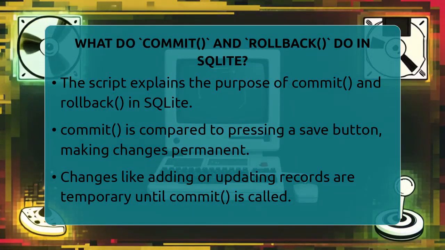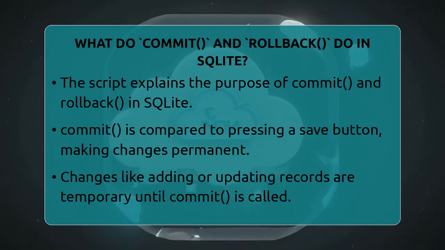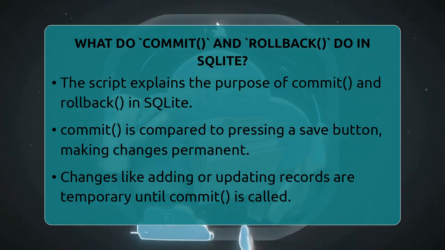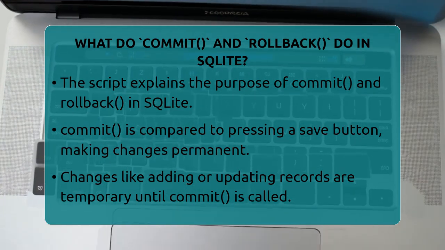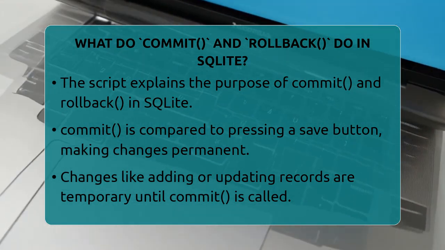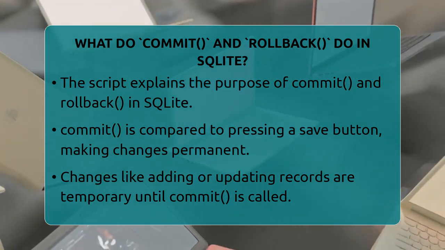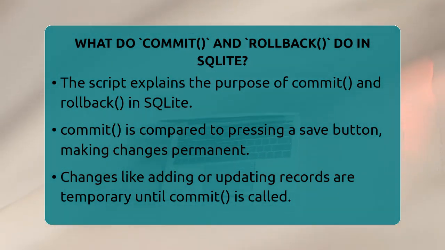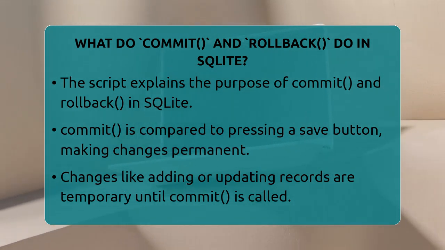What do commit and rollback do in SQLite? Imagine you're working on a project and making a bunch of changes to your files. You want to save them all at once or maybe undo them if something goes wrong. That's kind of what commit and rollback do in a database. When you're using SQLite with Python, these two commands help you control how your data gets saved or discarded.